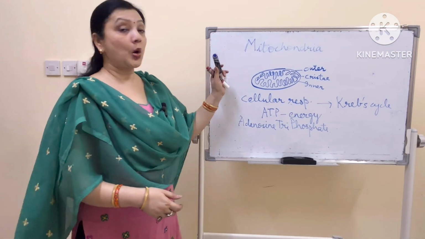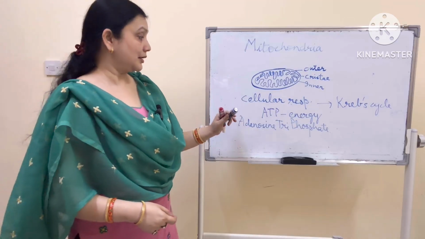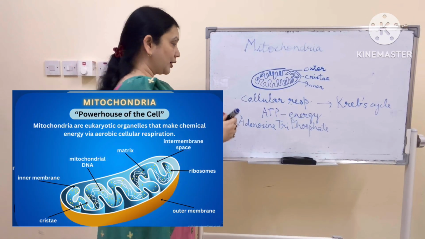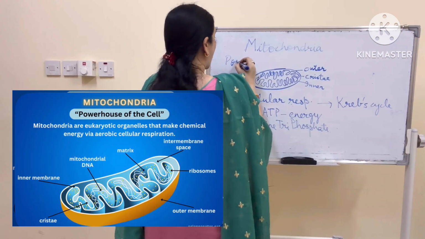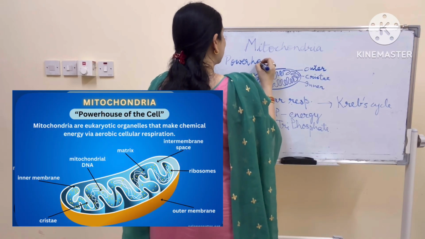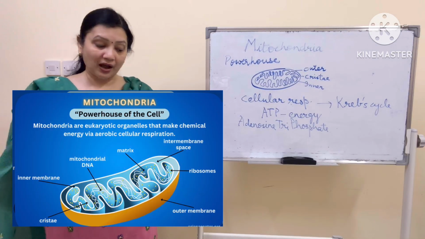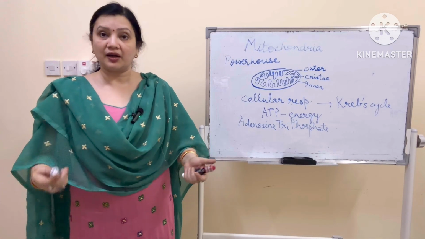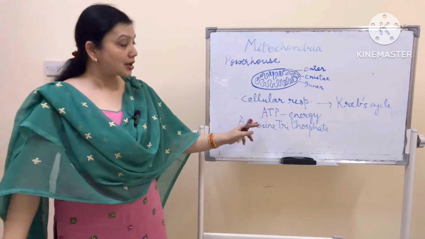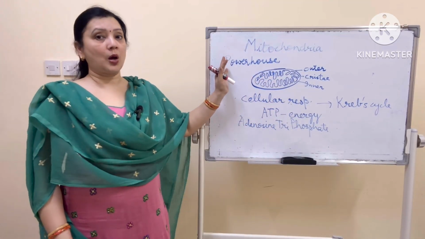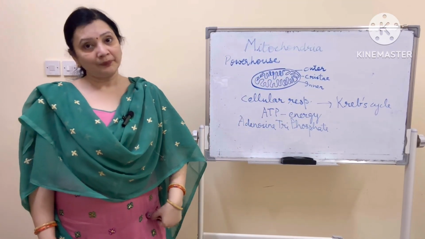So a very important cell organelle, isn't it? Now because ATP is produced here, this organelle is called powerhouse of the cell. Because like in a powerhouse, electricity is produced, energy is produced, and because energy is produced in this cell organelle, it is called the powerhouse of the cell.